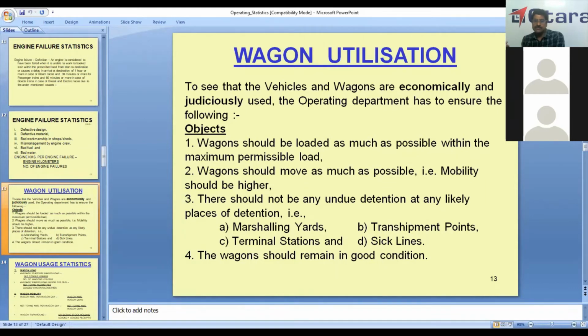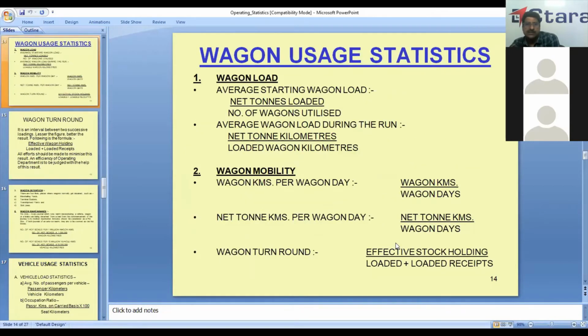Wagon should be loaded as much as possible within the maximum permissible load. Wagon should move as much as possible. That is, mobility should be higher, and there should not be undue detention at any place of detention. And wagon should be in good condition. Basically, we compare two statistics: wagon load statistics and wagon mobility statistics. These two items are available in statement number 2 and statement number 3A, compiled by the statistical branch.